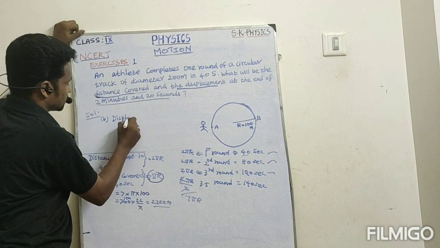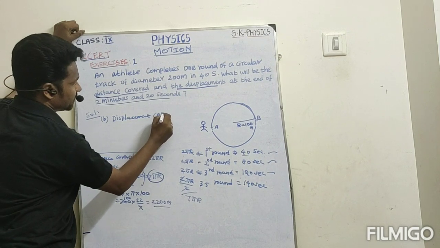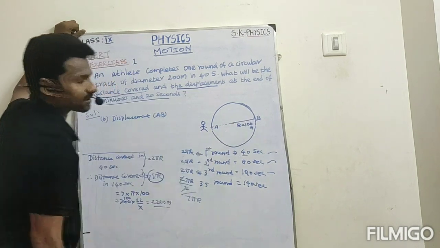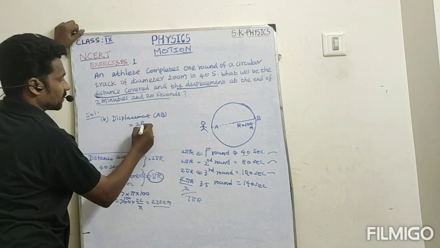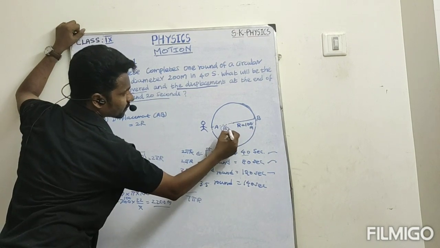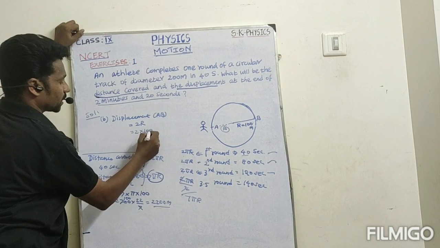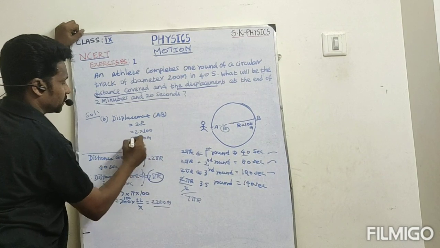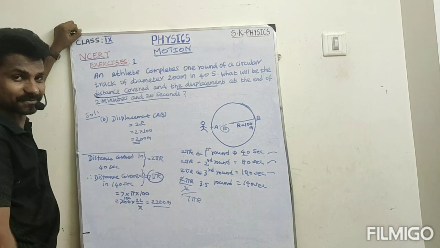Therefore, AB is the displacement. So A is here, B is there. The displacement is nothing but 2 times R. So here 1 R, here 1 more R. So 2 R, that is 2 into 100 meter, so 200 meter. So this is the diameter, sorry, it's the displacement.